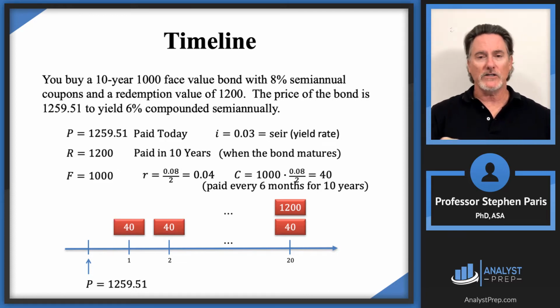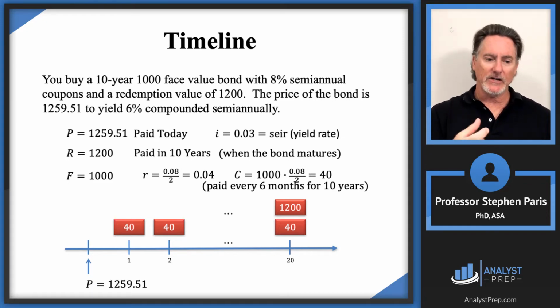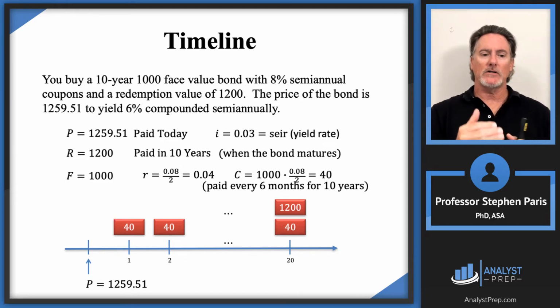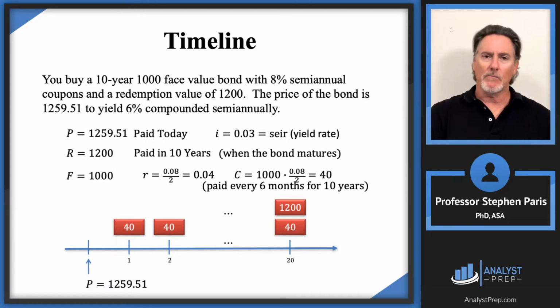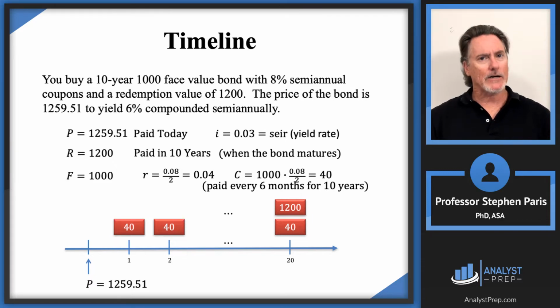Those 40s can be thought of in a way, not exactly, we'll get into the details later, as paying interest along the way, and then we get the $1,200, that big chunk, the redemption value, because it's magnitude-wise on the same level as the price. We can kind of think of that as getting our money back, and the payments of 40 along the way are paying us our interest along the way. Not exactly right. We'll get into the details of that later.